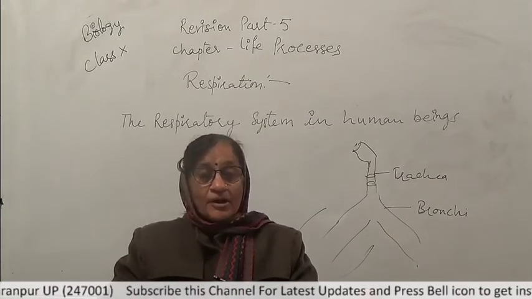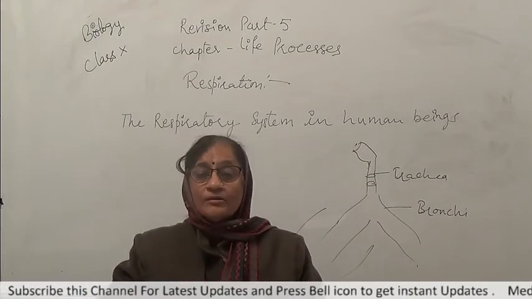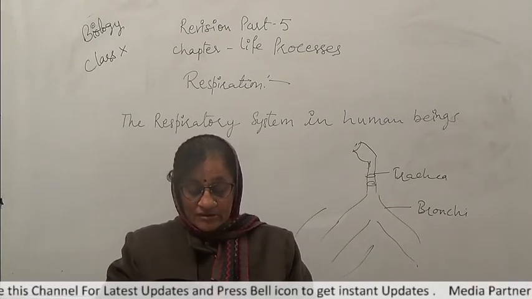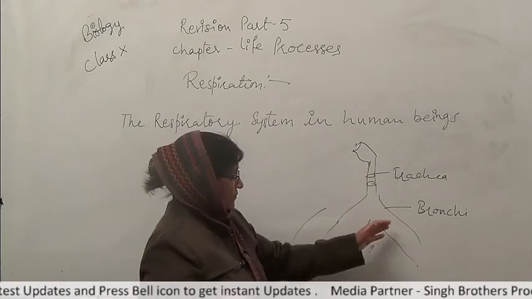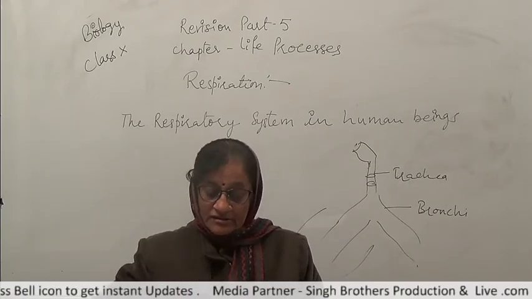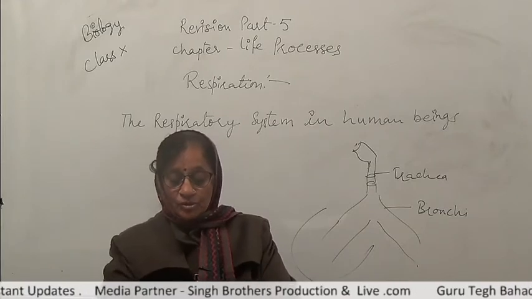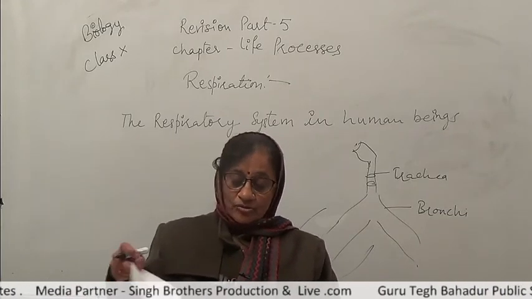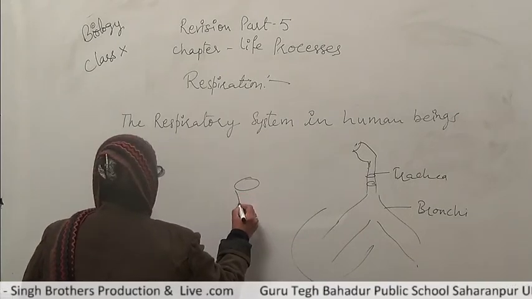The trachea branches into two smaller tubes called the bronchi. Each bronchus enters into a lung. Here we are seeing the bronchus or bronchi that enter into the lungs. In the lungs, each bronchus branches out into smaller tubes called bronchioles. When we see this trachea, this is part of the trachea.